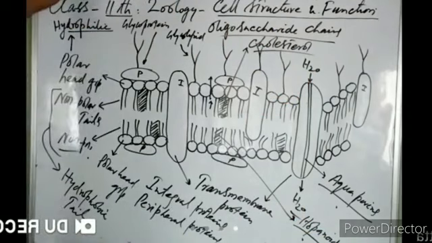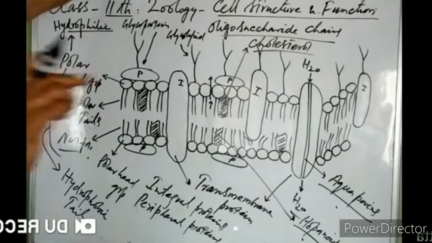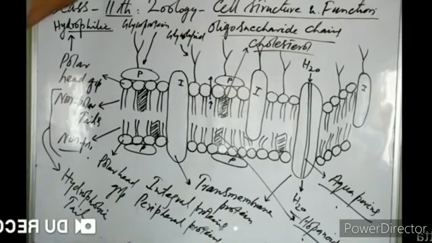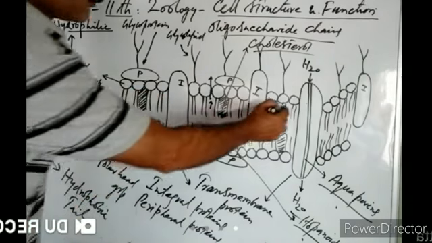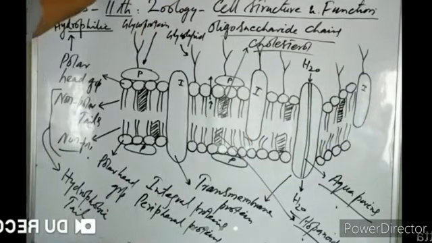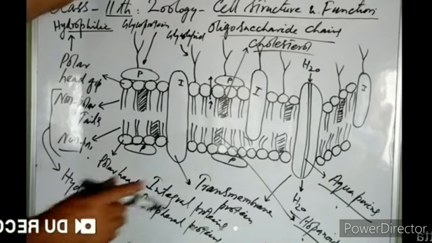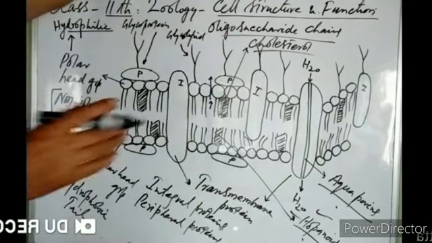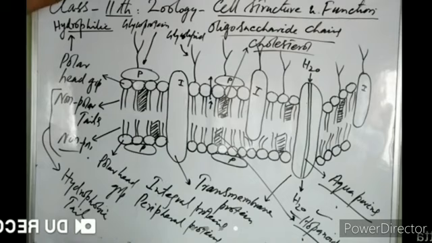Do you understand how the plasma membrane of prokaryotes differs from the plasma membrane of eukaryotes? In eukaryotes, there is the stabilizing molecule cholesterol, right? This is cholesterol, which is the stabilizing molecule in the eukaryotic plasma membrane. In the prokaryotic plasma membrane, this cholesterol is replaced by another sterol. That sterol is hopanoid, right? So that is the structure of the plasma membrane as proposed by the Singer and Nicholson model. I hope you understand it. Do you understand it now? So that is all about the structure of the plasma membrane.